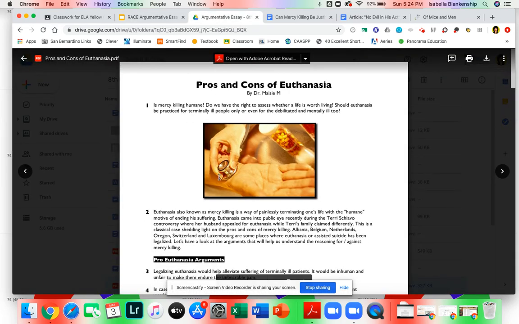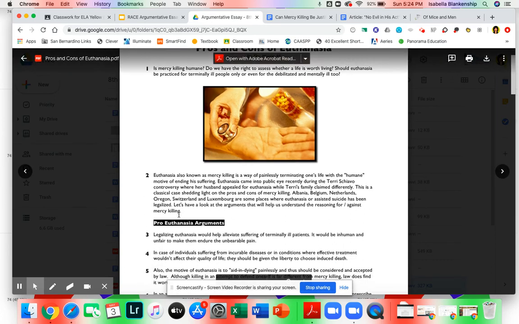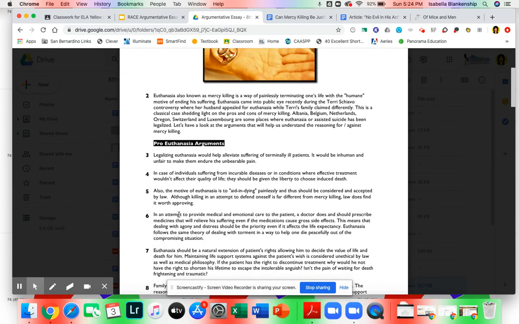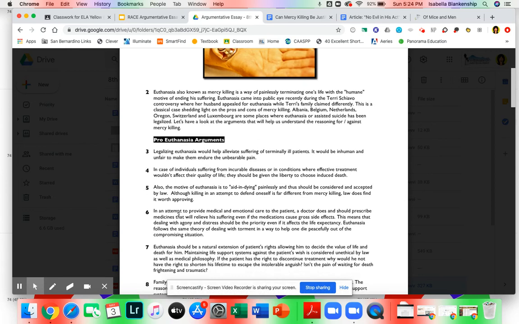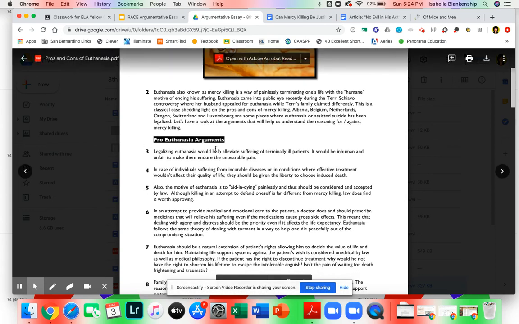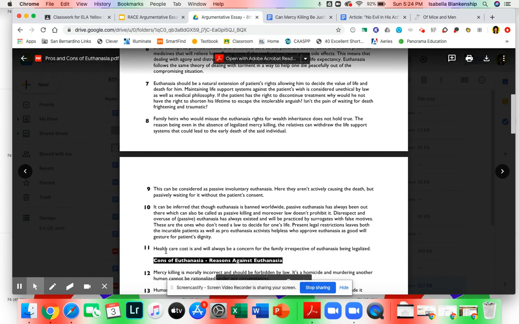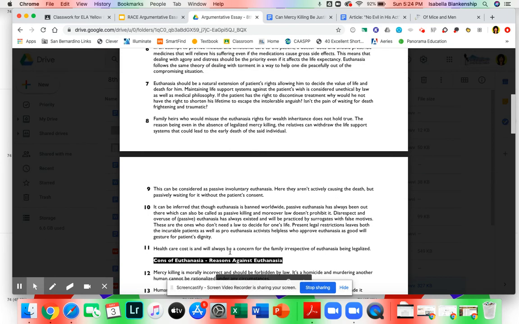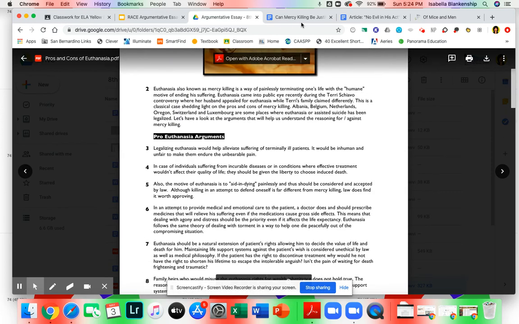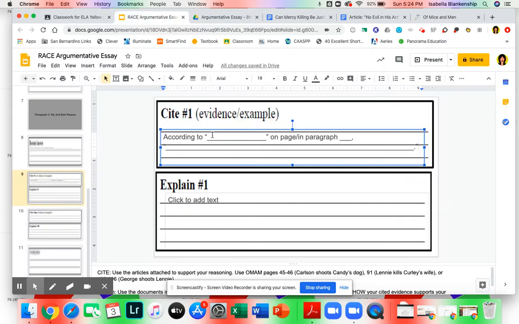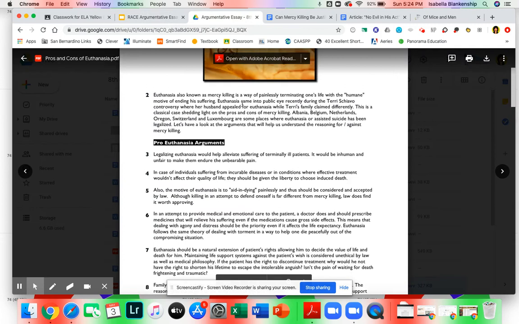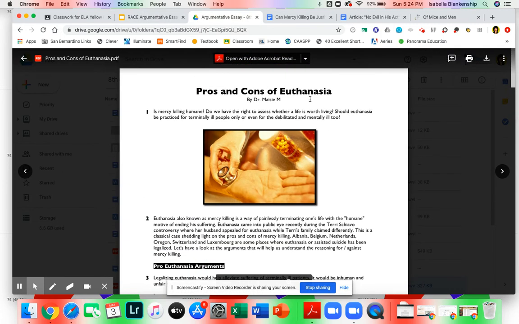Number 1, pros and cons of euthanasia. If you are using the example that healthcare costs are too much on a hospital or too much on a family, then you're going to want to look in your pro-euthanasia arguments, find that paragraph. Look, paragraph 11. Healthcare cost is and will always be a concern for the family, irrespective of euthanasia being legalized. So what I can do then, in my first blank, I will put according to, what's the title of that? Oh, right, pros and cons of euthanasia.